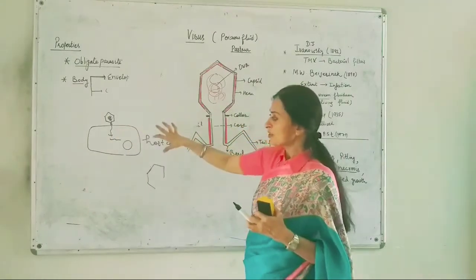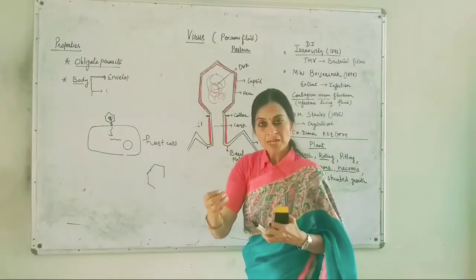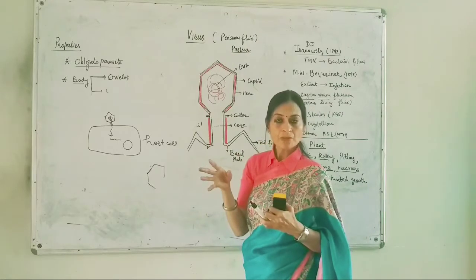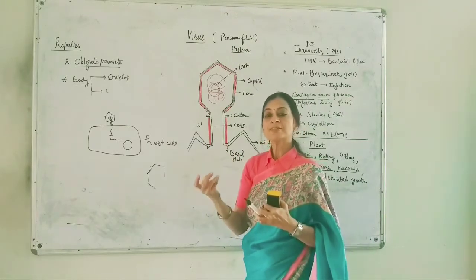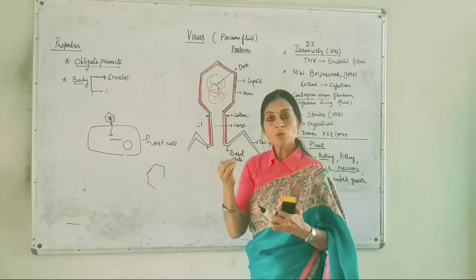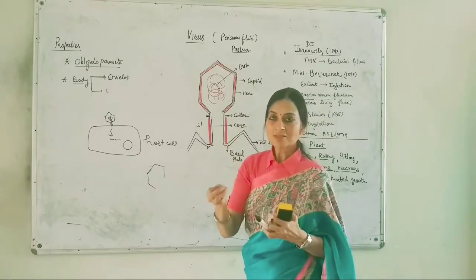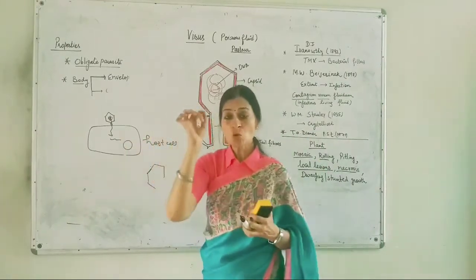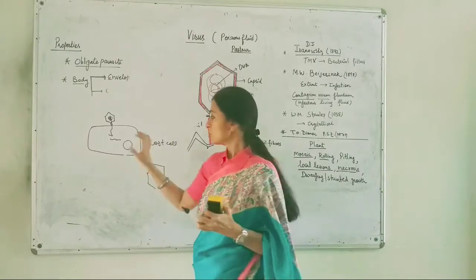All these reactions need specific enzymes also. Who is going to provide these enzymes? Who provides the site? Who provides the raw materials? It is the host cell only, which means the virus is totally dependent on the host cell.